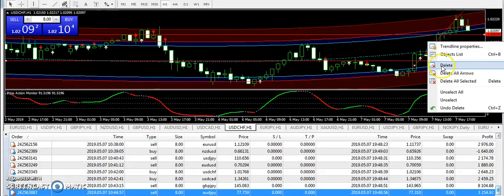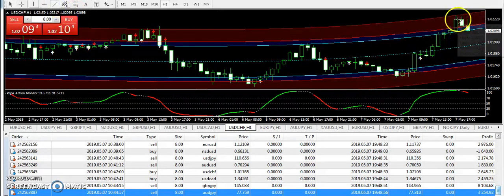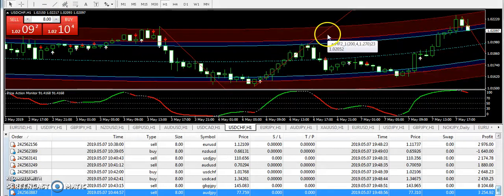Okay guys, for the newcomers, let me explain about the trading system again. Whenever you see that any pair is in the top red boundary, and if it is getting the rejection, like you can see on USDCAD and USDCHF right now, the market is making the bearish momentum. So you can sell the pair like it happened here. When the market started to go down from the top red boundary, you can sell the pair. And whenever you see that the pair is in the lower red boundary, and if it starts gaining the momentum, then you can buy the pair. And this is how we use the trading system.